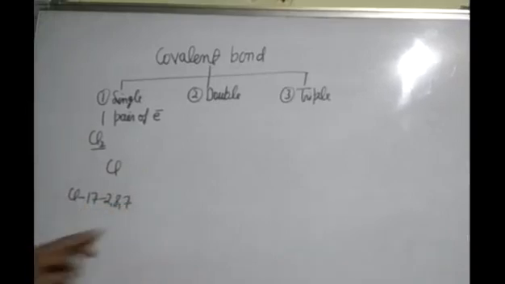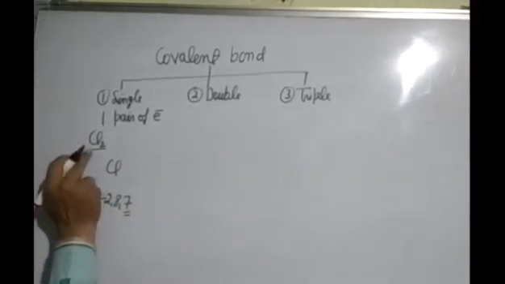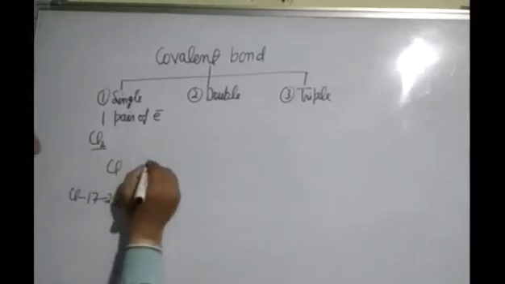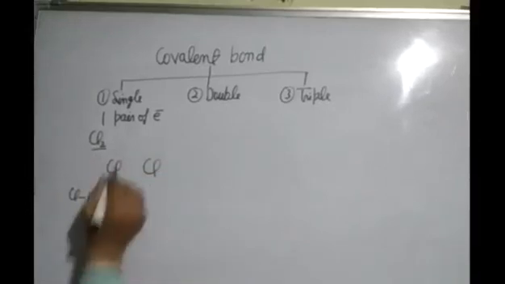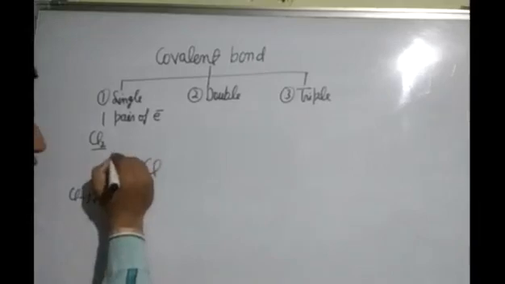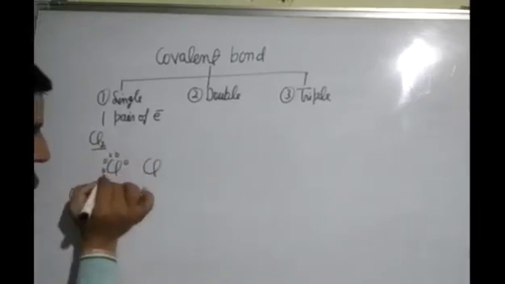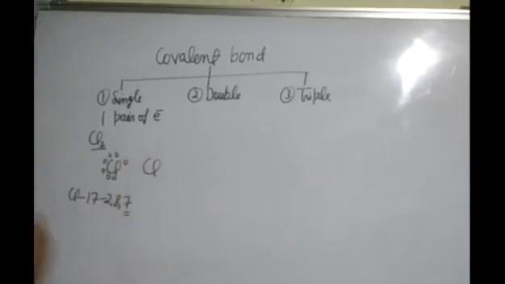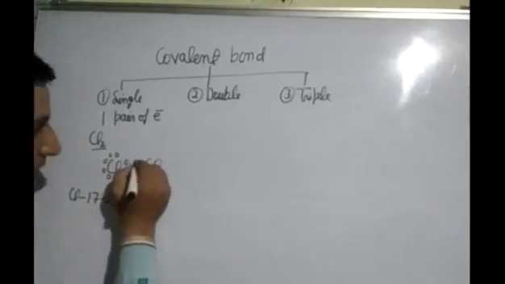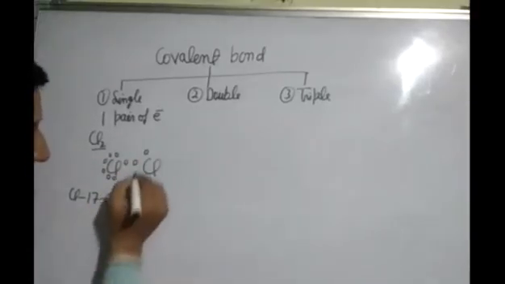In the last shell 7 electrons are present, so these electrons take part in bond formation. Chlorine molecule contains 2 chlorine atoms. In the last shell 7 electrons present.